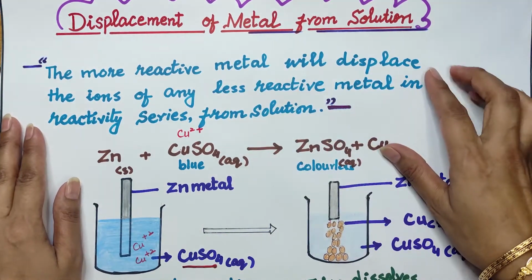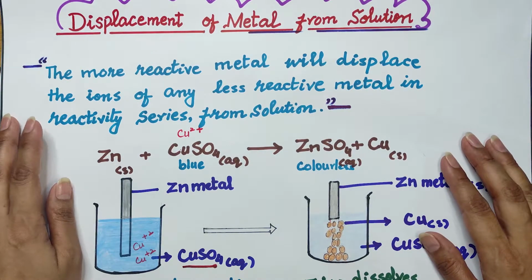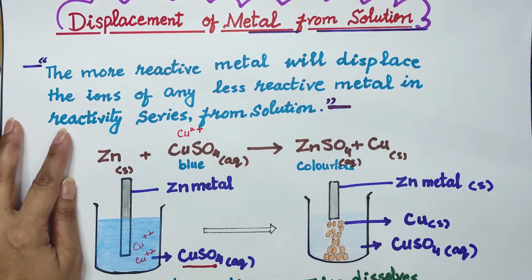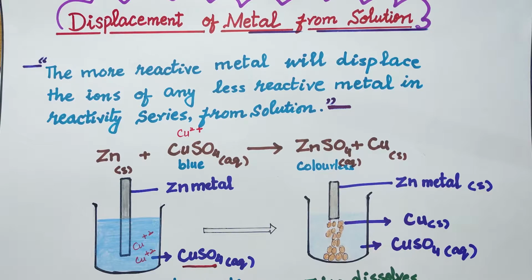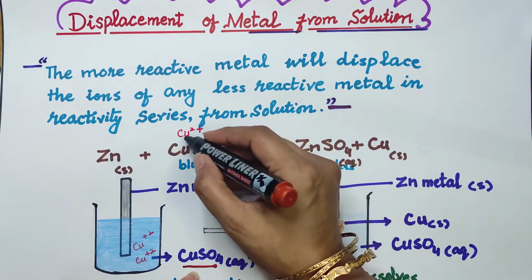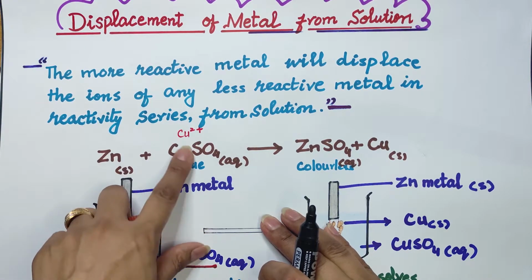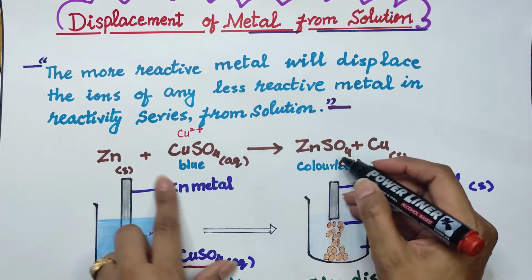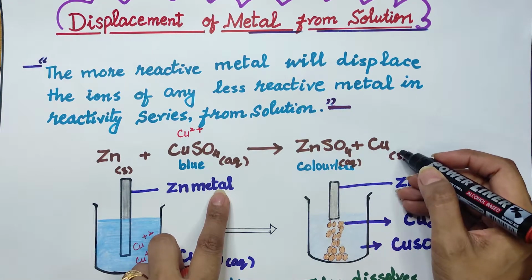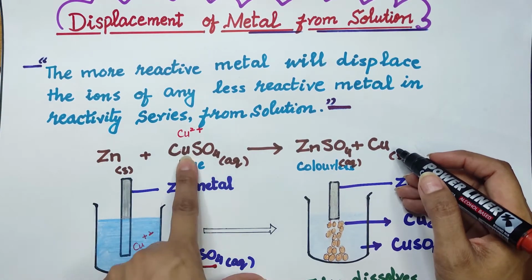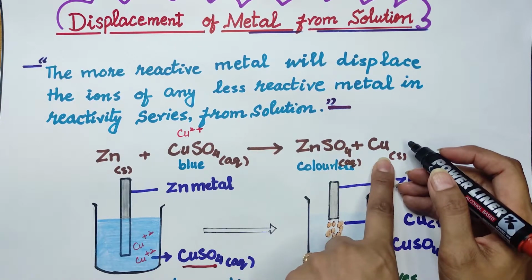So in the displacement of metal from solution, the more reactive metal will displace the ions of any less reactive metal in the reactivity series from solution. I would like to give you a good understanding of how we talk about the ions of the solution. If we have copper sulfate in aqueous form, it has copper ions. So this zinc metal will displace and take the position of this copper ion to form zinc sulfate, and copper metal will be deposited at the surface of the zinc metal. So this metal is going to displace this copper ion to form copper metal.